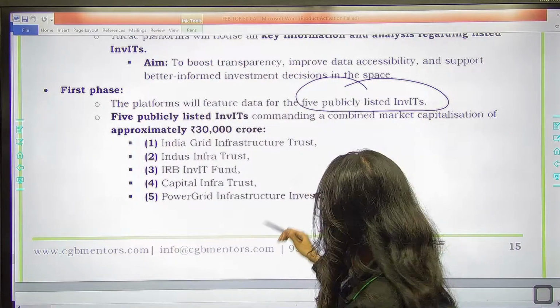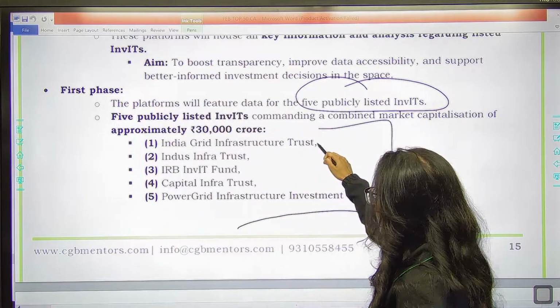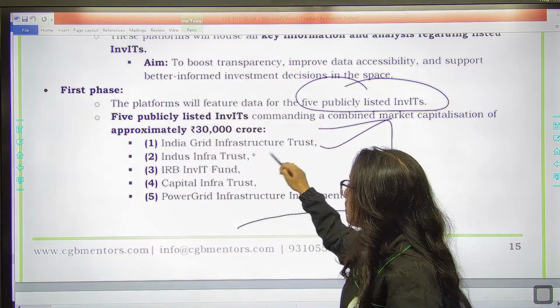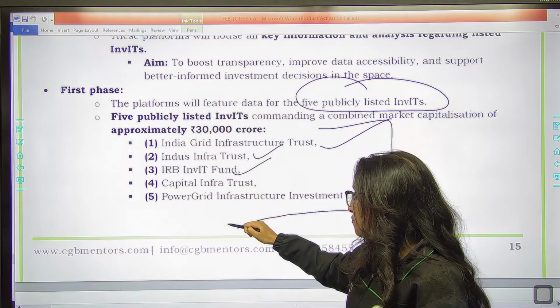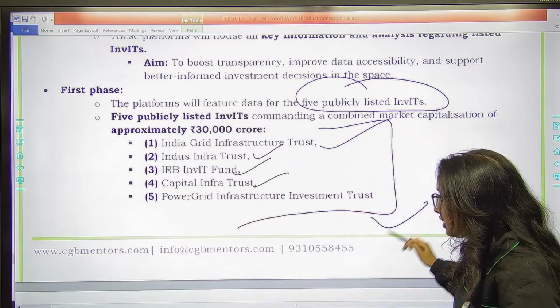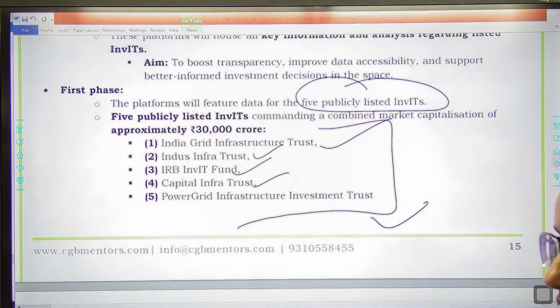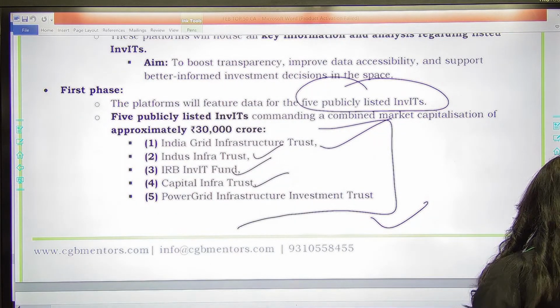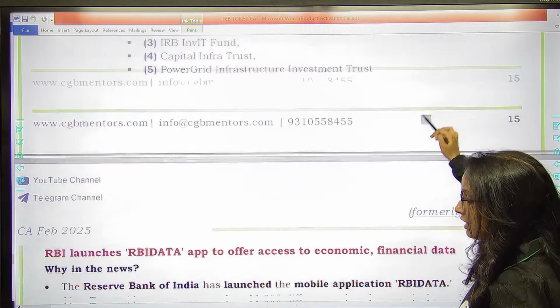So which are these? Their names are important. India Grid Infrastructure Trust, Indus Infra Trust, then you have IRB InvIT Fund, Capital Infra Trust and Power Grid Infrastructure Investment Trust. These are the 5 they will be bringing in the first phase. So remember their names, this is important.